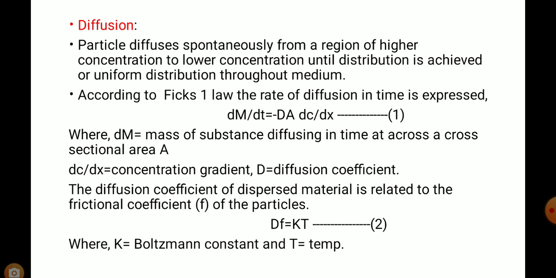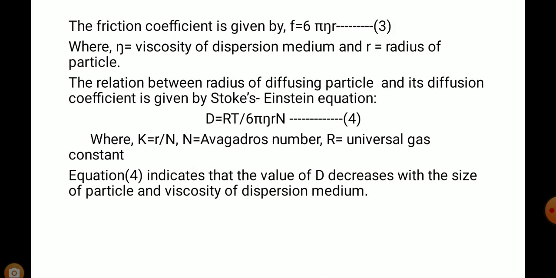The diffusion coefficient of dispersed material is related to the frictional coefficient f of the particles. Df is equal to kT, where k is the Boltzmann constant and T is the temperature. The frictional coefficient is given by f is equal to 6 pi eta r, where eta is the viscosity of dispersion medium and r is the radius of particles.